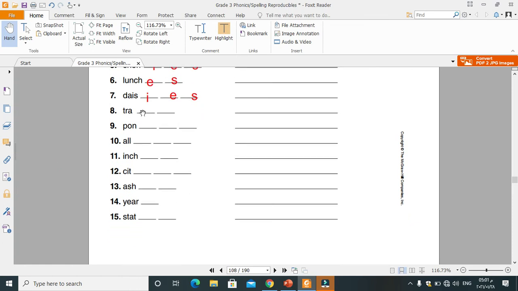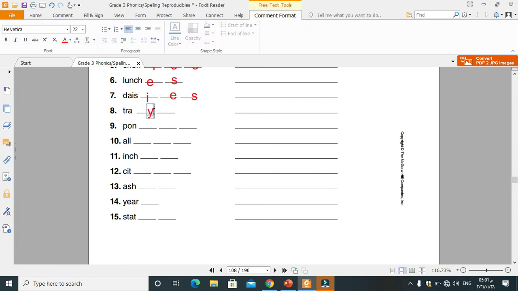Number 8, tray, trays, Y and S. Pony, ponies, I, E, and S at the end. Alleys, E, then Y, then S. Perfect work.